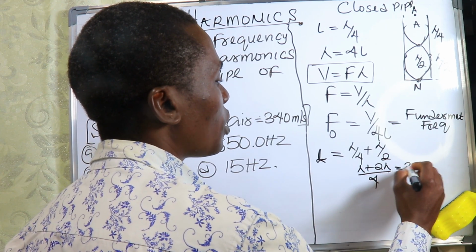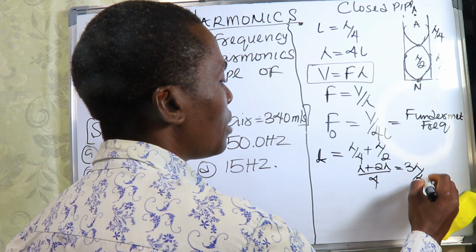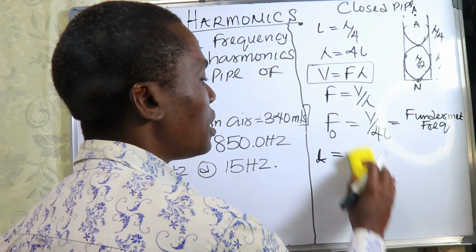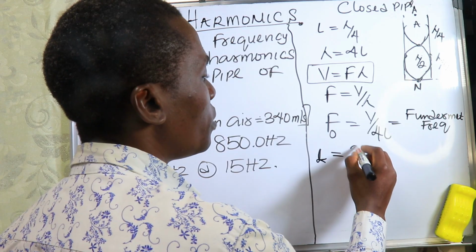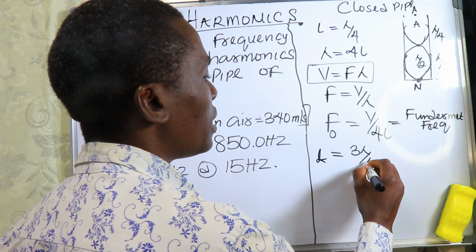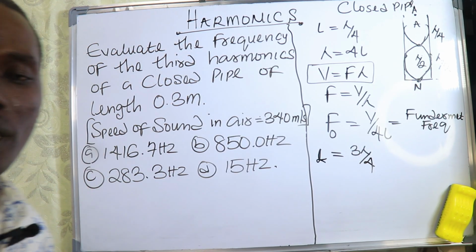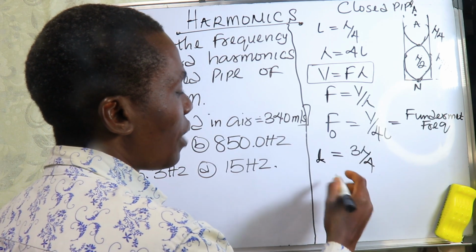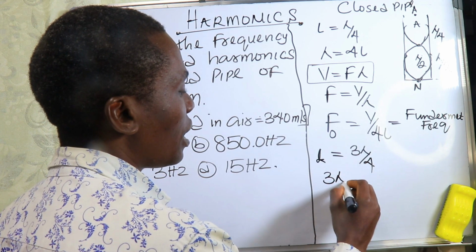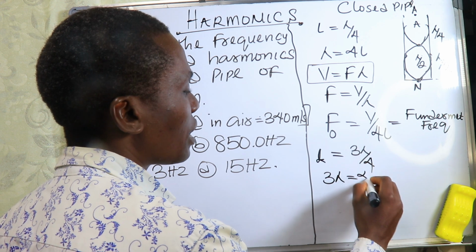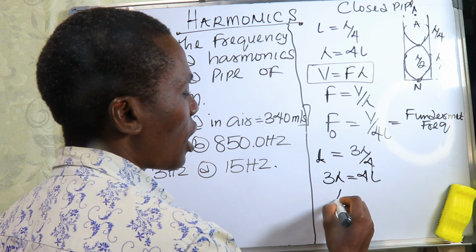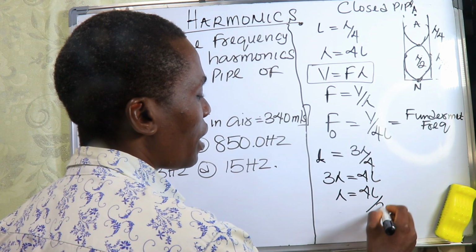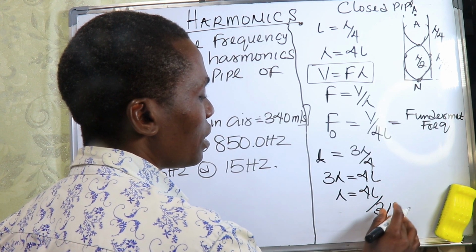So that means this one will give us 3 lambda divided by 4. So the length for the second frequency will be 3 lambda divided by 4. With this now, we go fit find our lambda. Our wavelength could be 4 times length divided by 3. So our lambda will be equal to 4 length divided by 3.